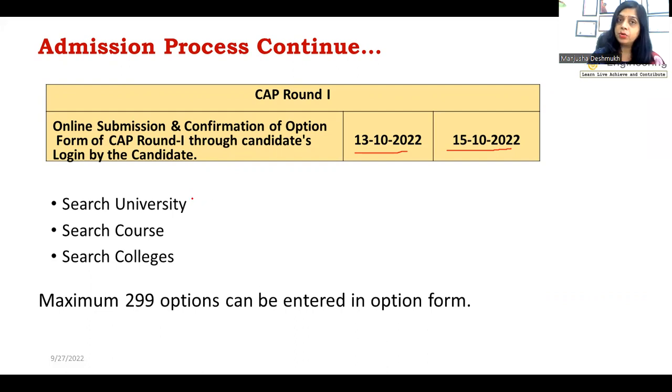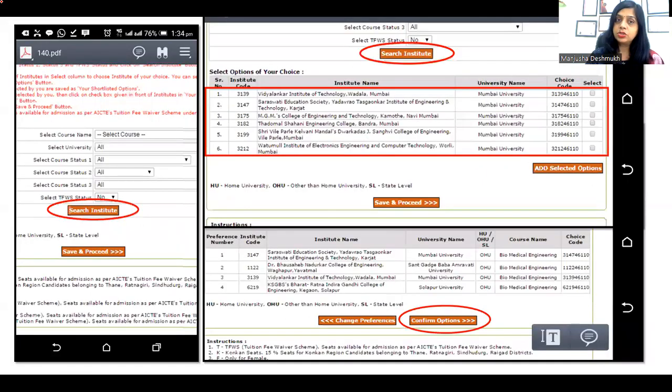There you have to search university, you have to search course, and then you have to search colleges. So all three options are available. So maximum 299 options you can enter in sequence. It will look something like this. So first of all, you have to select the course. After you select the course, then go for search institute. So it will show all the institutes running that course. Then you can go, or you can go for university also.